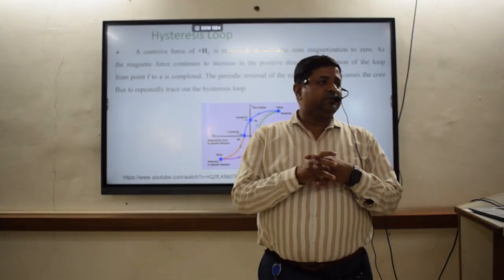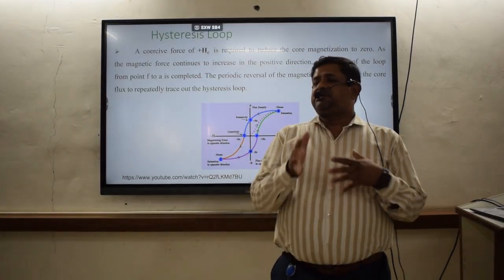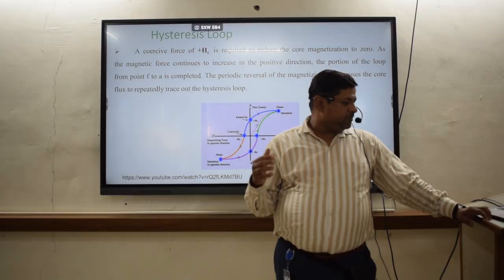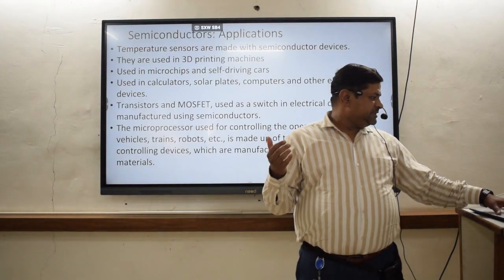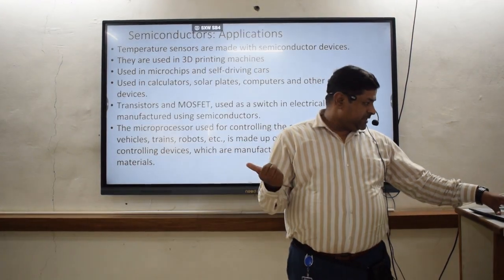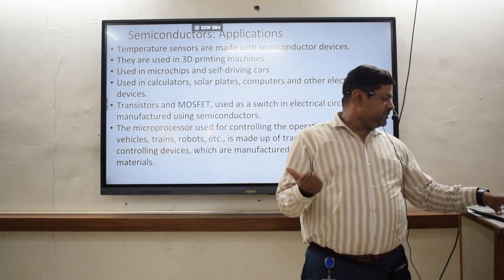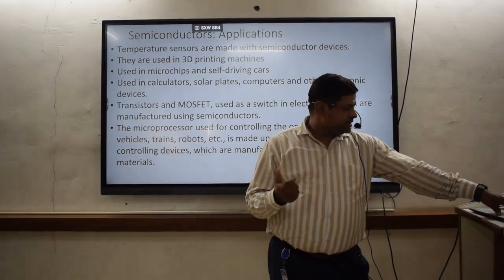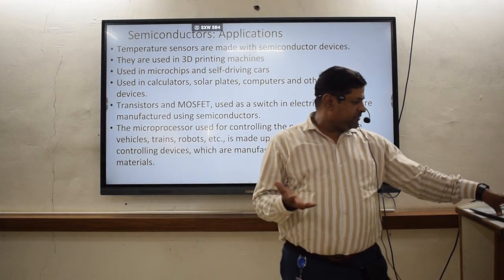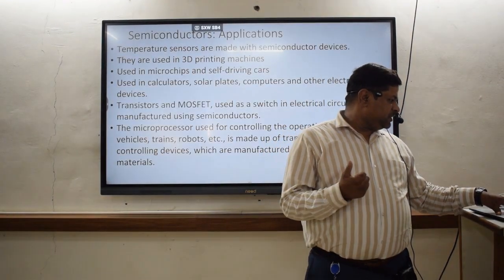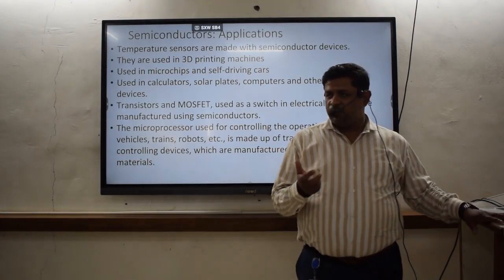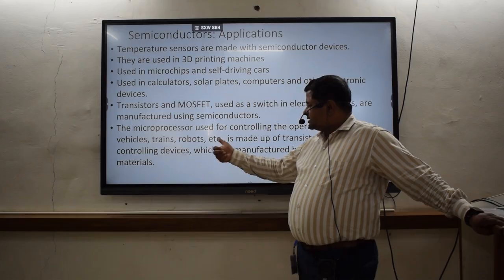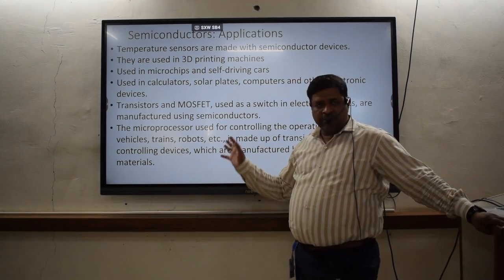We have discussed n-type with a suitable example, and p-type with a suitable example. After that we have seen some specific applications of semiconducting materials. Huge applications like temperature sensors, 3D printing machines, microchips, calculators, solar plates, computers, electronic devices, transistors, MOSFETs, and microprocessors which are used in robots, in vehicles, in trains, as they can be used as controlling devices in every field.